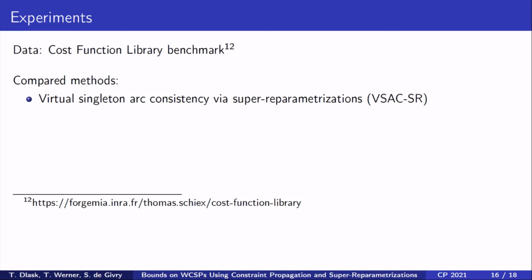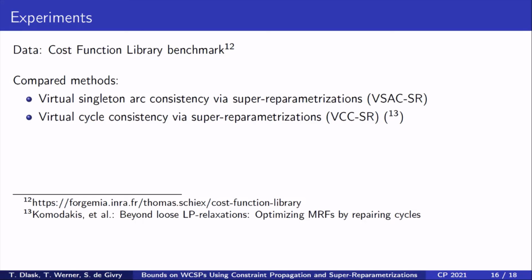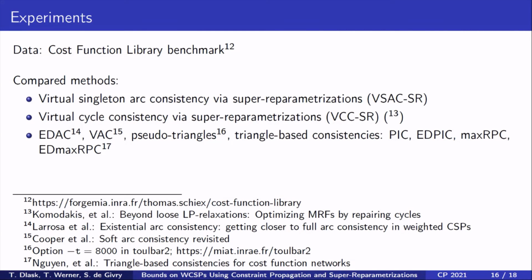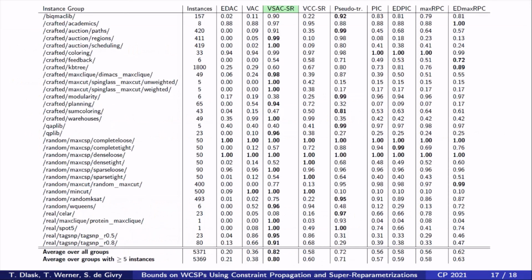We implemented two versions of the scheme, differing in the used kind of constraint propagation. In one of them, we used singleton arc consistency, resulting in virtual singleton arc consistency via the super-reparametrizations algorithm. In the second one, we used cycle consistency, as in the paper by Komodakis. We compare the proposed approach to other soft local consistency methods which provide a bound on the optimal value. The results are summarized in this table.